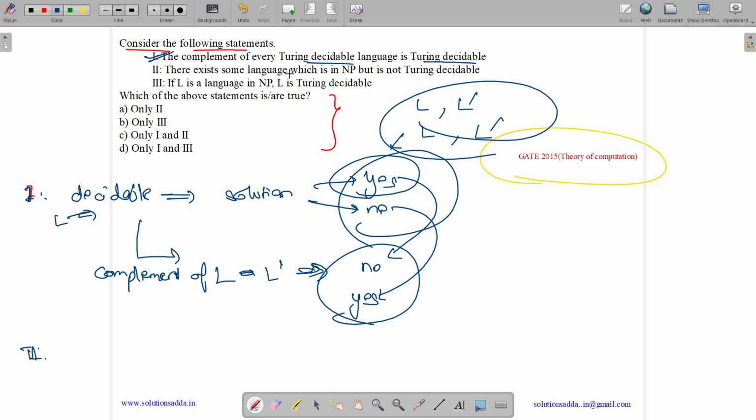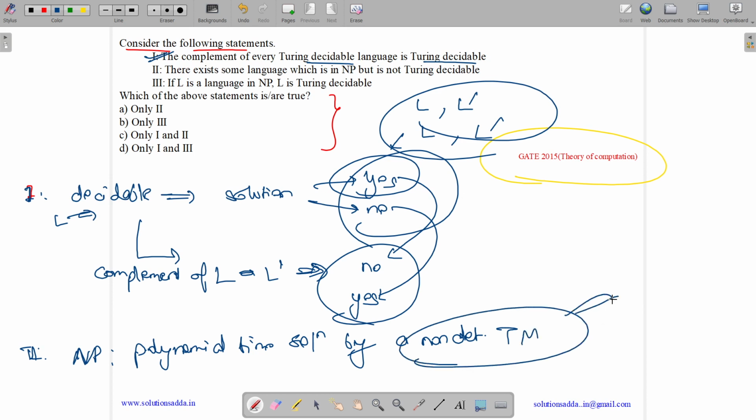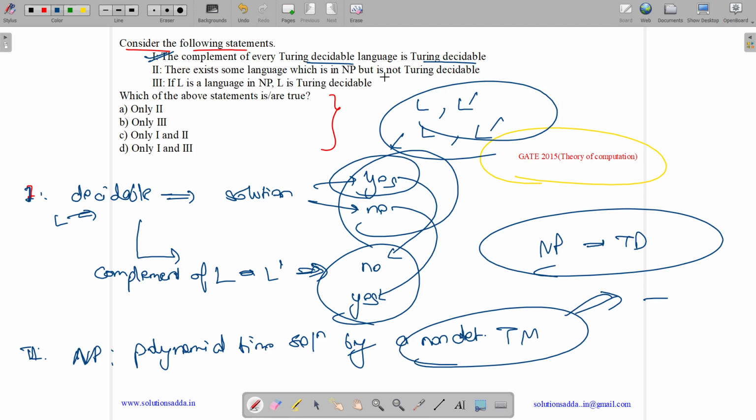It says there exists some language which is in NP but not Turing decidable. Okay, what is an NP class problem? NP class problems are those problems for which there exists a polynomial time solution, or which can be accepted in polynomial time by a non-deterministic Turing machine. And what is this non-deterministic Turing machine? It is also a Turing machine. So this language is Turing decidable, which means all NP languages are Turing decidable.